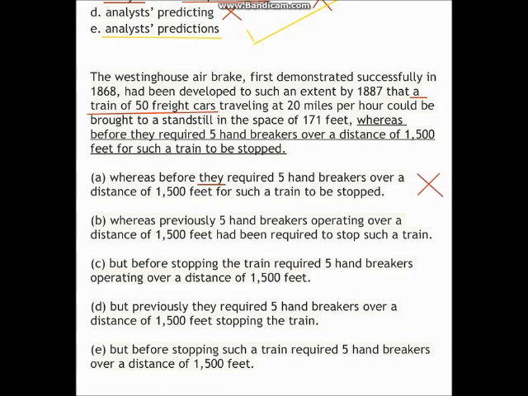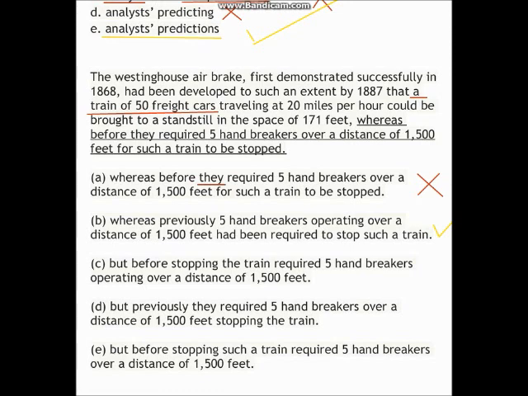Let's come on to B. B is obviously the correct one, for those who already know. Some of you may already know. Now, we use the "whereas" correctly here, and "previously" is used instead of "before."